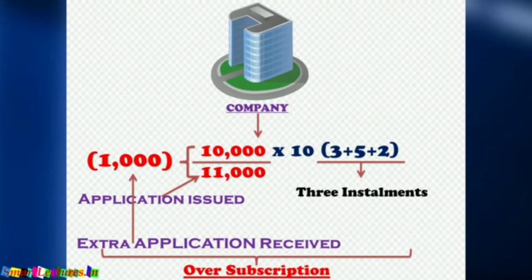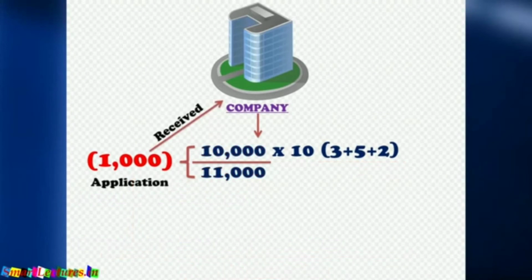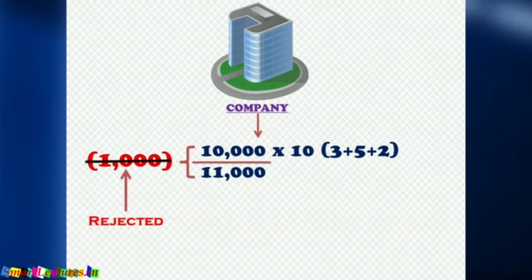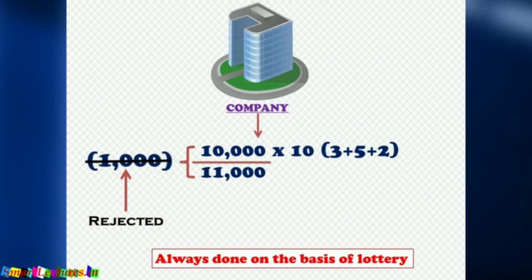If the company receives applications for extra shares, it doesn't mean that all the applications will be accepted. In fact, 1,000 shares will be rejected, and it is always done on the basis of lottery.